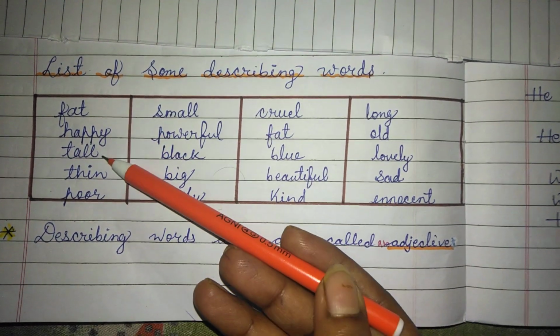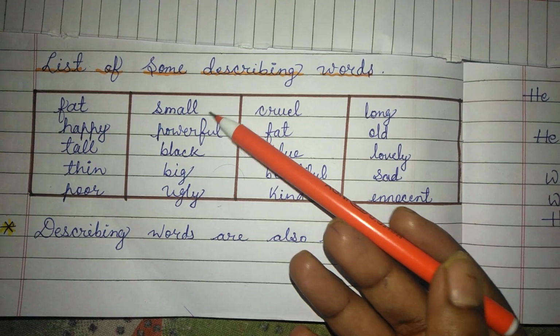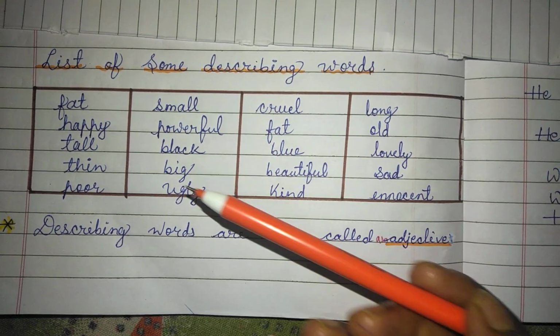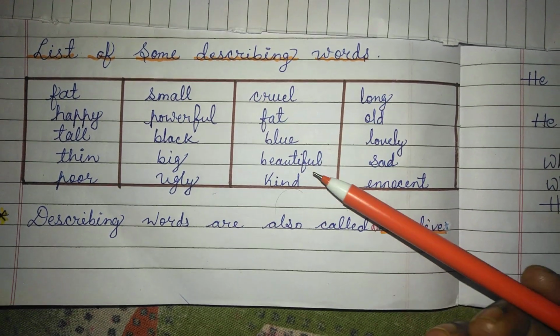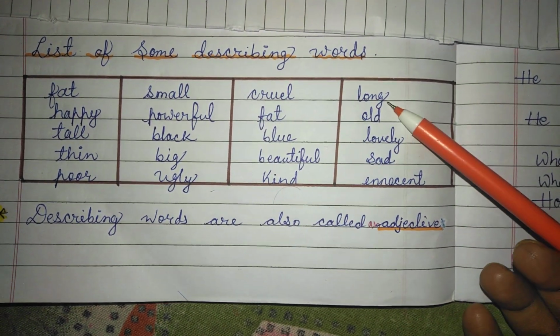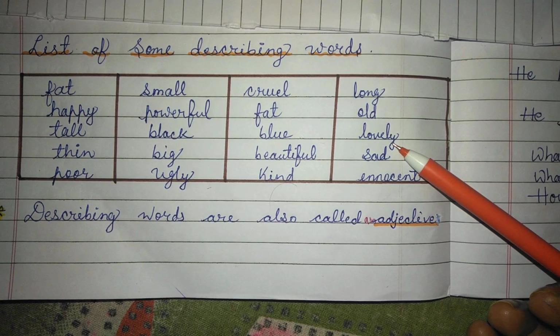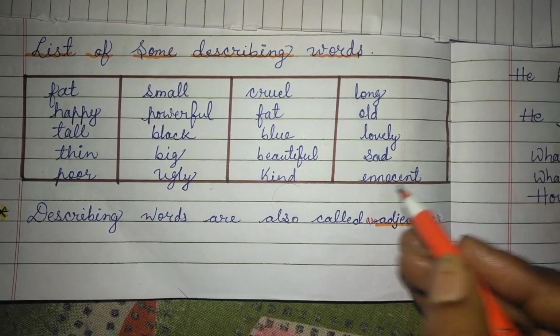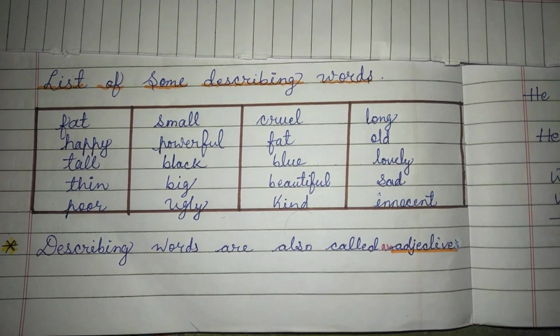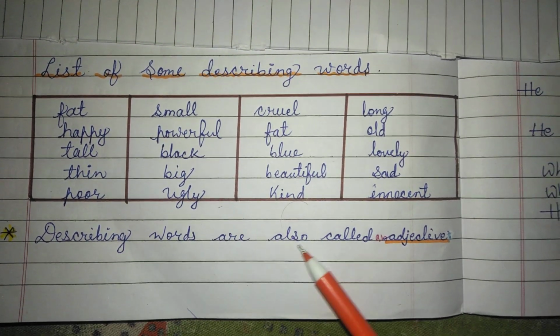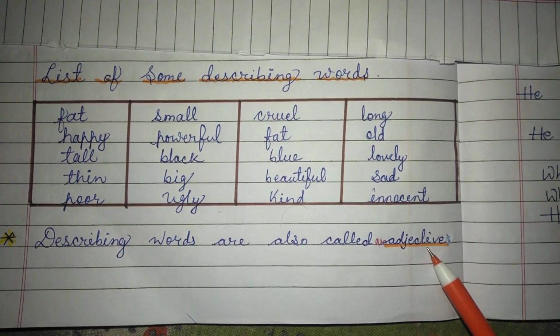Fat, happy, tall, thin, poor, small, powerful, black, big, ugly, cruel, blue, beautiful, kind, long, old, lovely, sad, innocent. These are describing words, and describing words are also called adjectives.